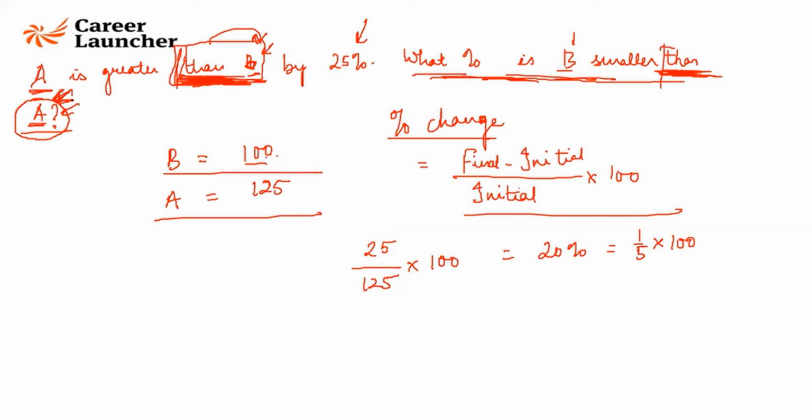Is it clear, Shivansh? You see, final and initial value में difference कितना है? It is 25. And the initial value or the base value is 100, which is equal to 25%, which is also equal to a fraction of 1 by 4. Right? Agreed?